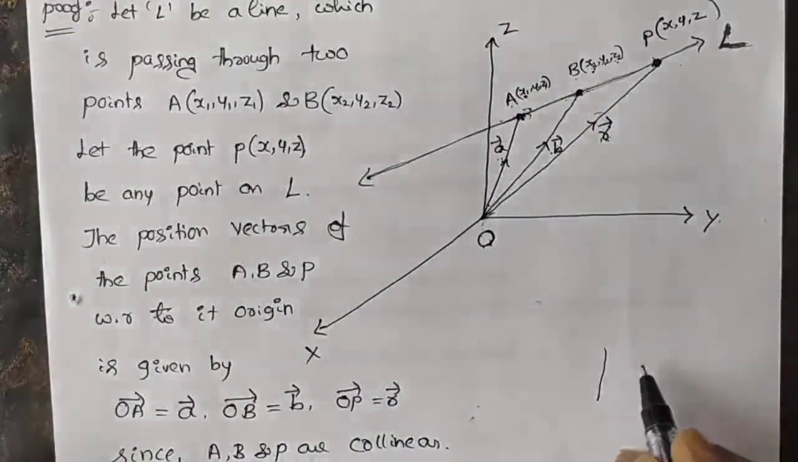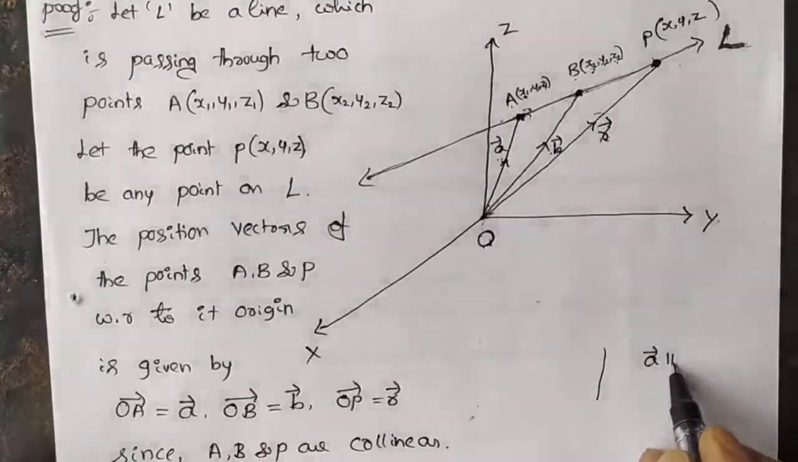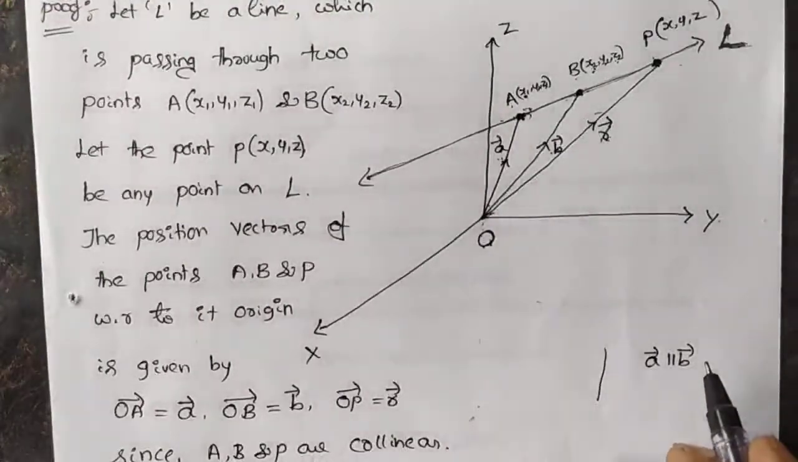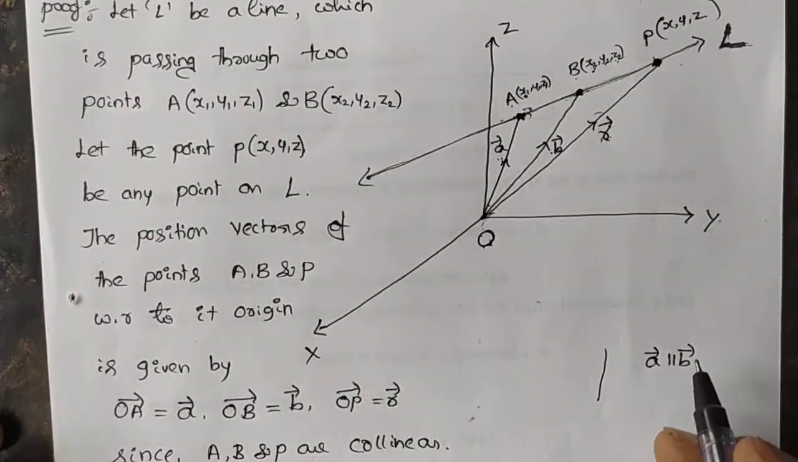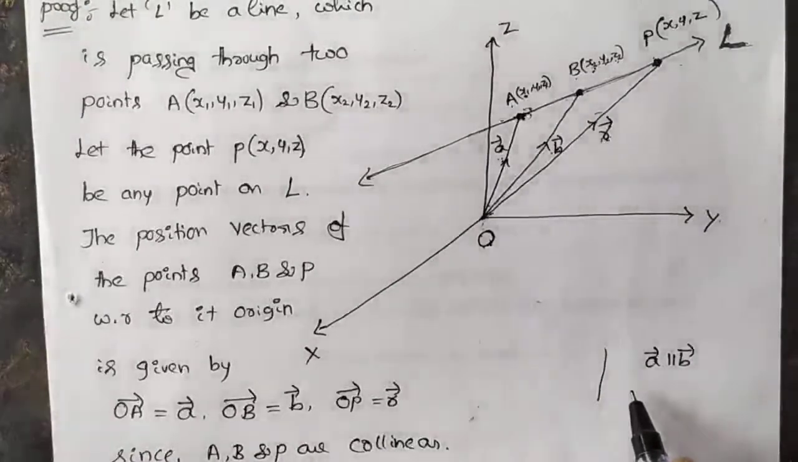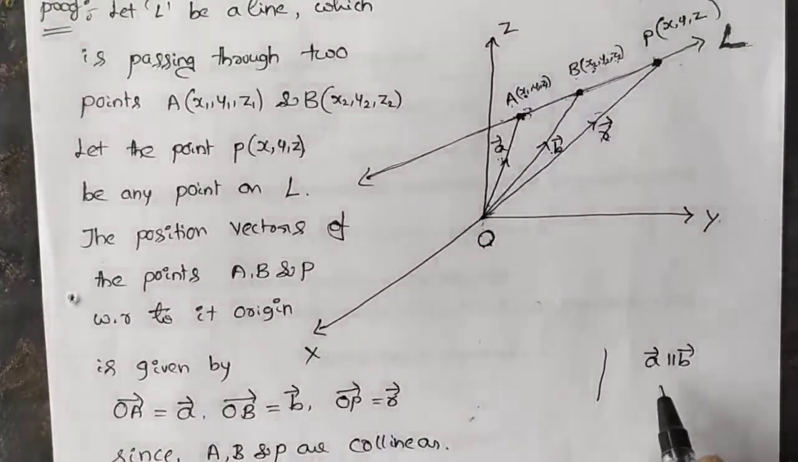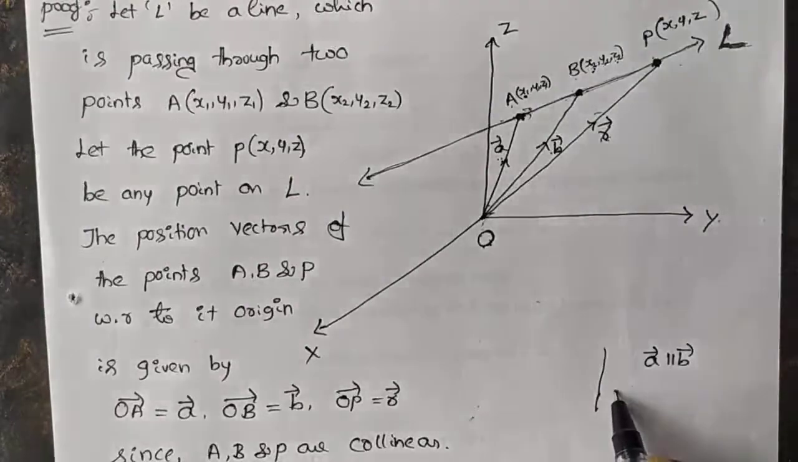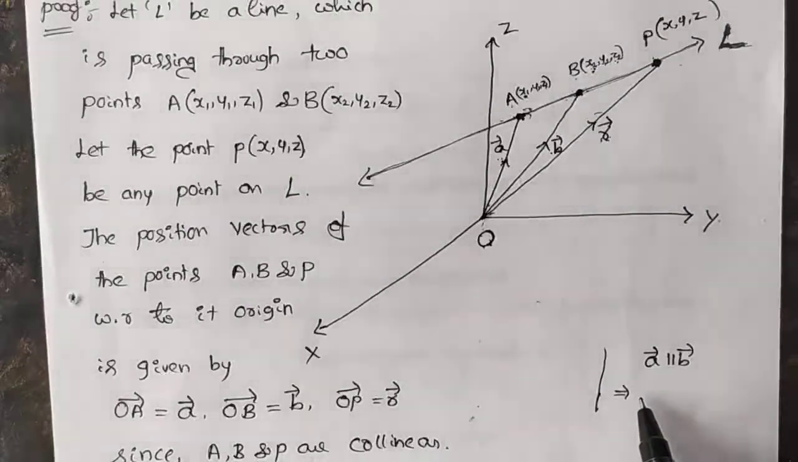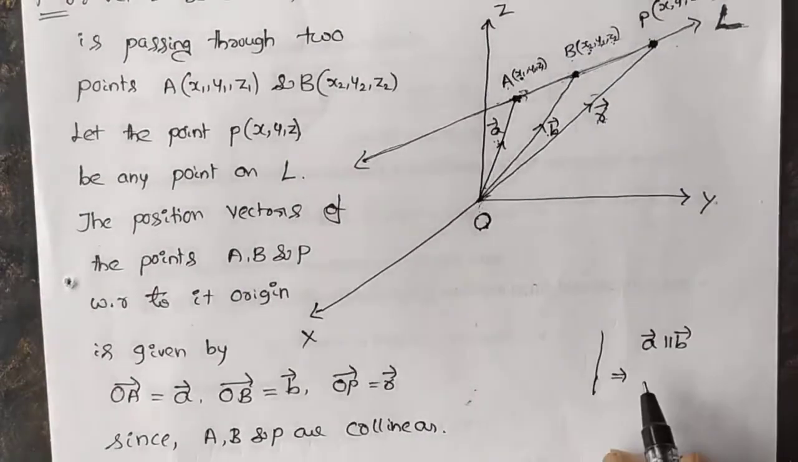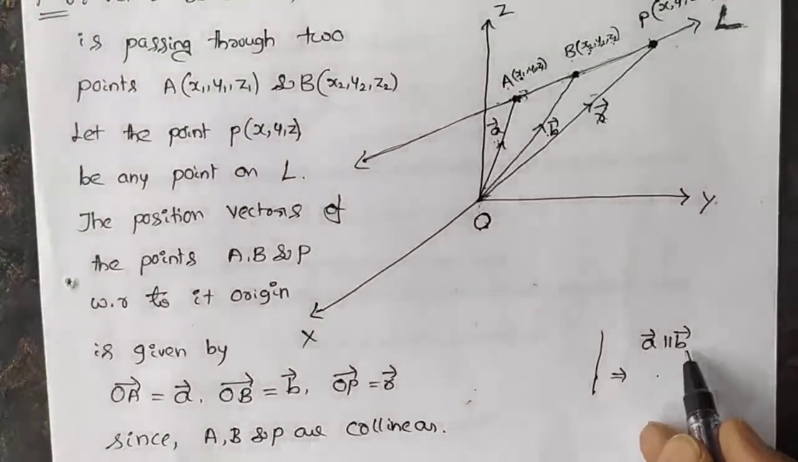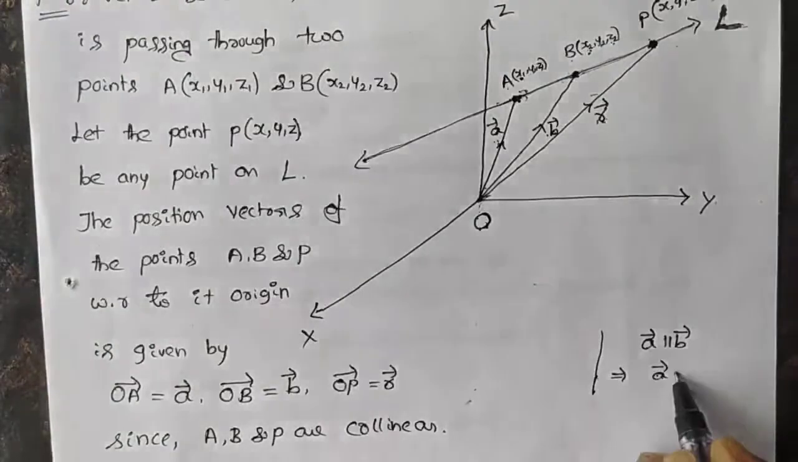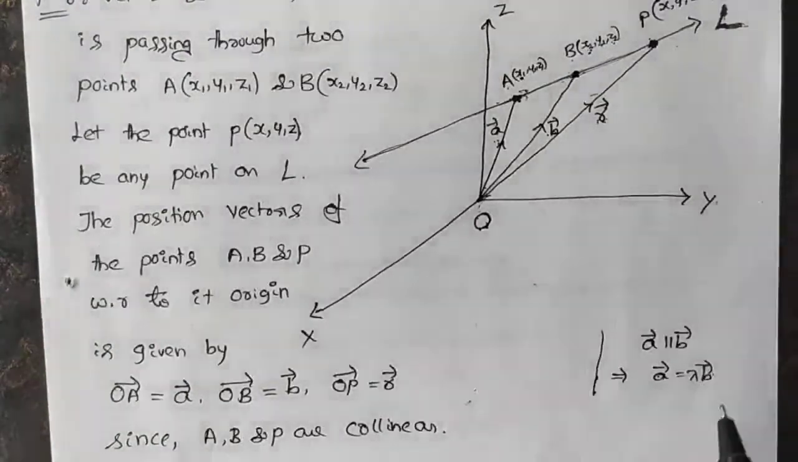You just see, if A vector is parallel to B vector, then what is the condition? A1 by A2 equals B1 by B2 equals C1 by C2. That is also one more condition, right? And we also have one more condition, since this condition we already used in the previous derivation. That is, if A vector is parallel to B vector, then A vector equals lambda into B vector.